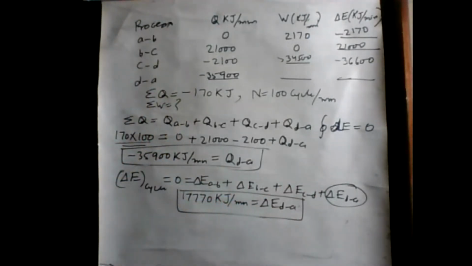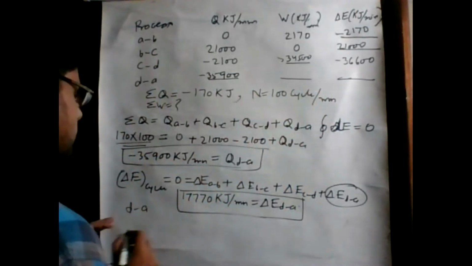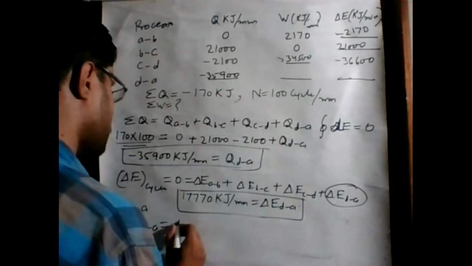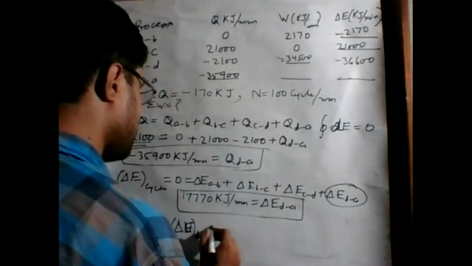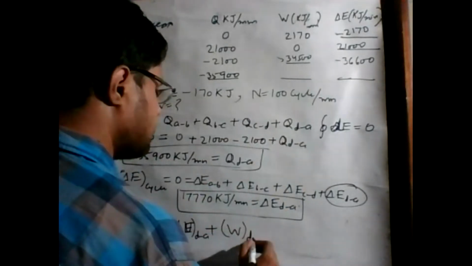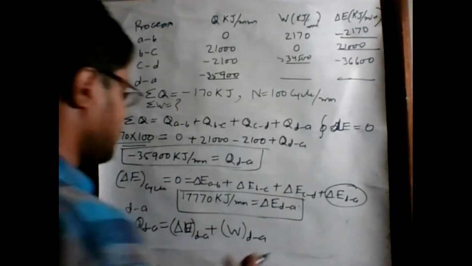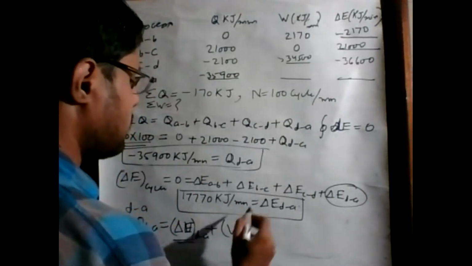Now the final term is, we have to know the value of work W. If we simply adopt the first law of thermodynamics for the D to A process, Q D to A is equal to delta E for D to A plus W D to A. So we get the final value. What is W D to A? Delta E D to A, we know that value.